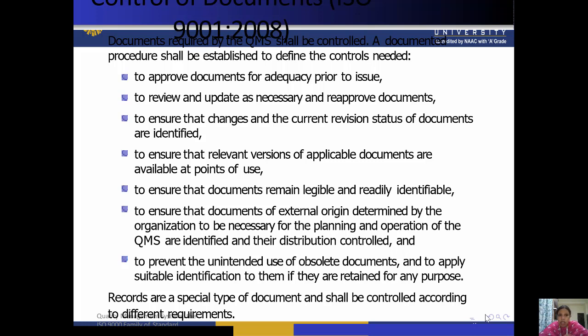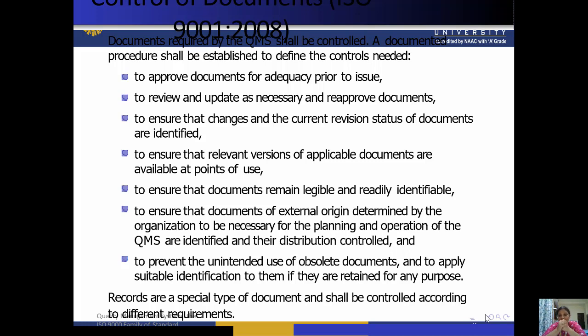For this, the approval of documents, their accuracy and adequacy, is important. Second is to review and update as necessary and reapprove the documents. Again, this is the important thing, that what are the necessary updates which are there in the documentation.